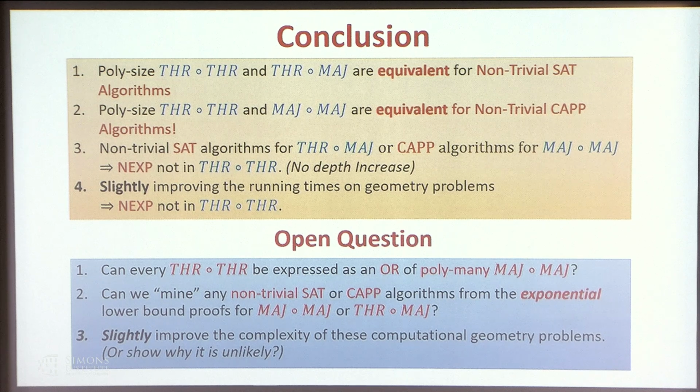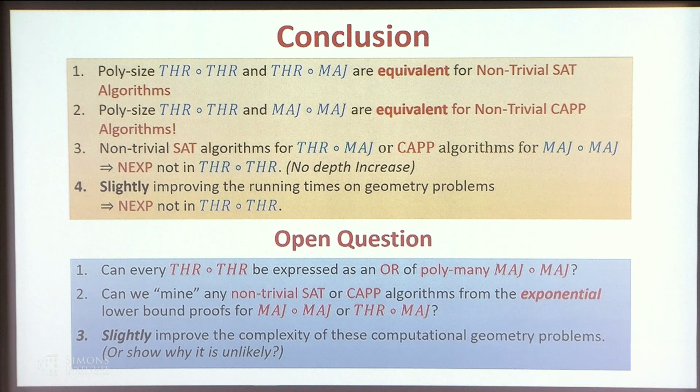And also we show that non-trivial SAT algorithms for this class, and non-trivial CAPP algorithms for this class would imply NEXP is not in threshold of threshold. And we get rid of the depth increase issue. And finally, we discussed that slightly improving the running time on geometry questions will imply NEXP is not in threshold of threshold. And we have 3 open questions.